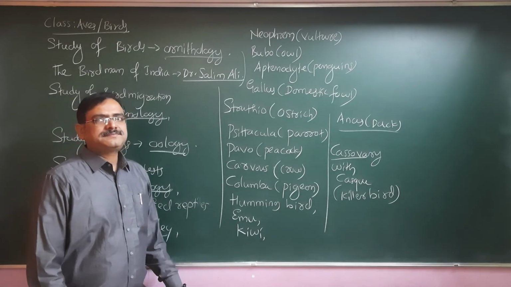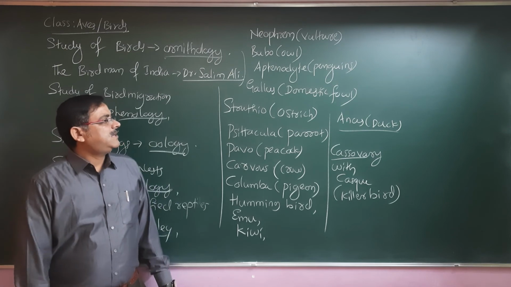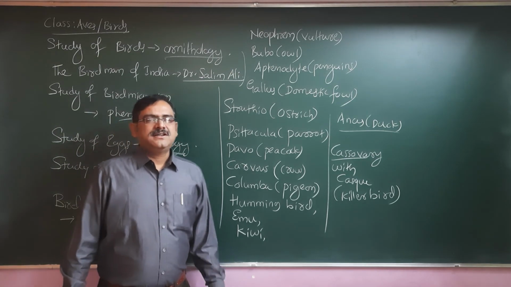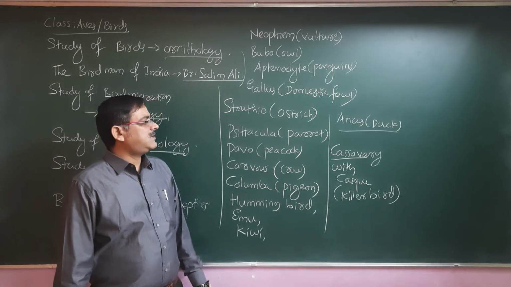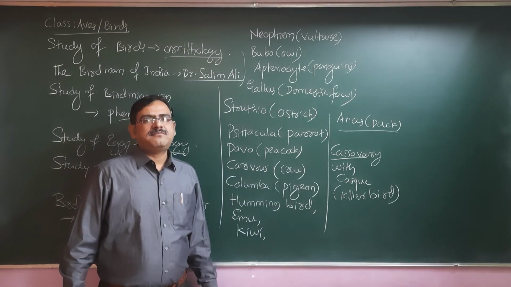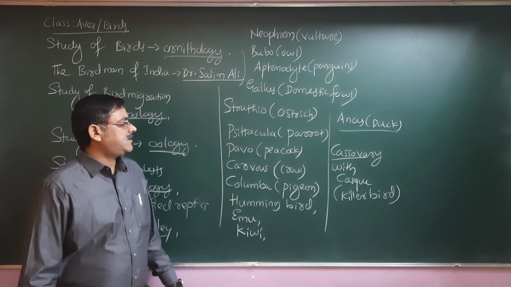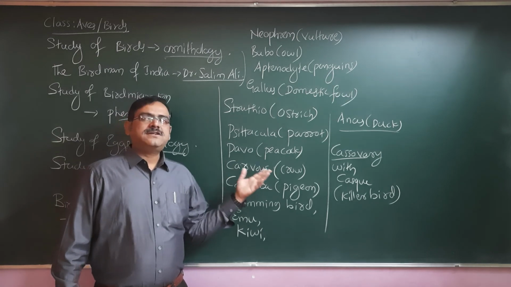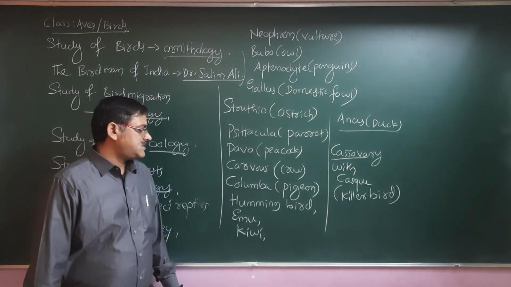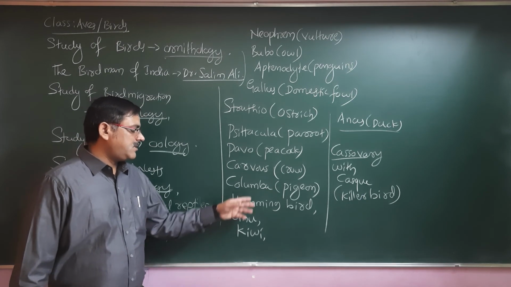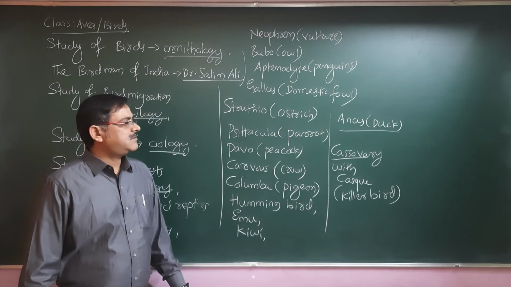Gallus, the domestic fowl, we call it a nati kodi or Jawari chicken. Then Struthio, the ostrich, mainly found in Africa, is a flightless bird. Even the cassowary is a flightless bird, found in Australia. Psittacula, the parrot, is found everywhere. Pavo is the peacock, the national bird of India. Then Corvus, the crow. Then Columba is the pigeon. Hummingbird, Emu, Kiwi. Yes, the hummingbird is the smallest bird. Emu and Kiwi are again flightless birds.